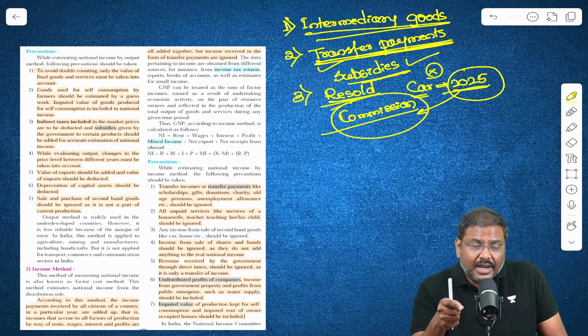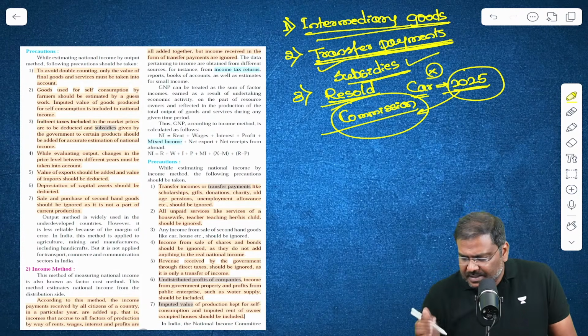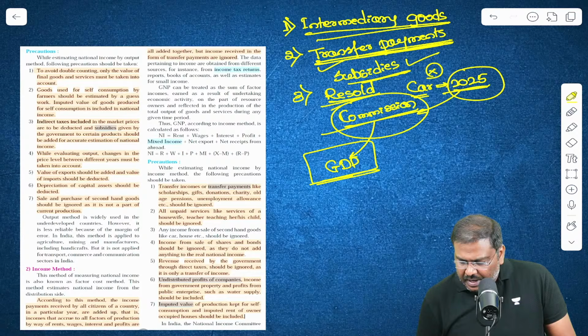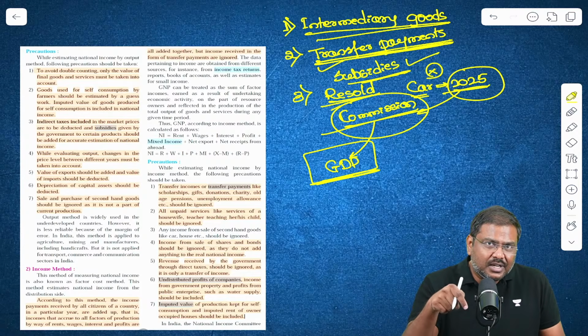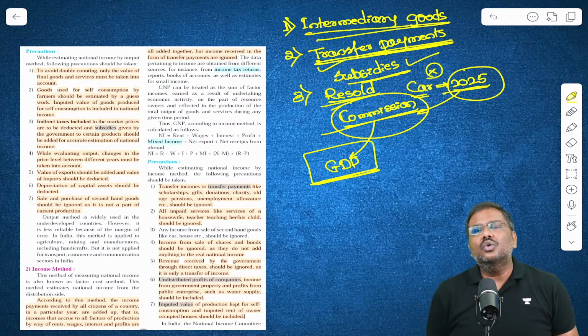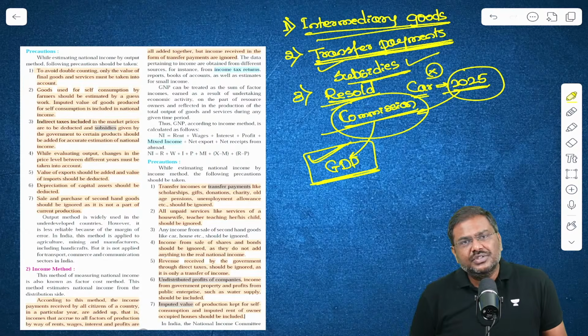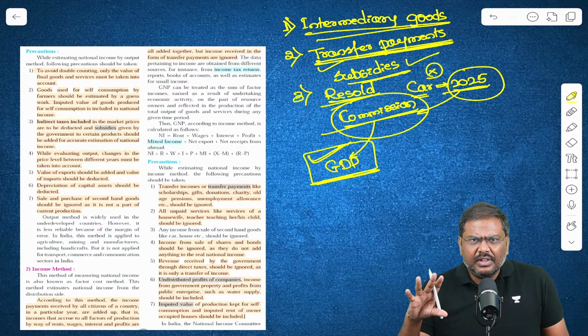And whatever commission has been generated upon the reselling of the good will be counted as a part of gross domestic product. Is everybody okay with this idea?